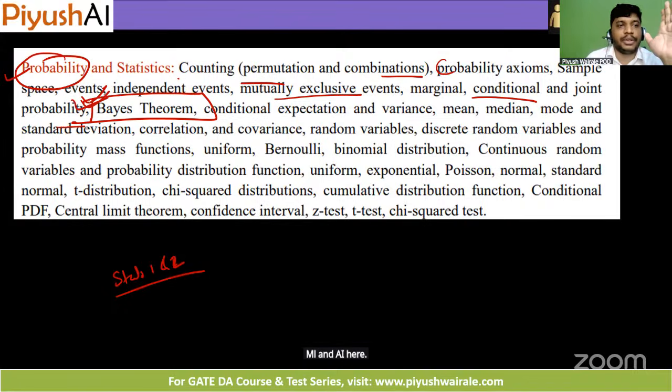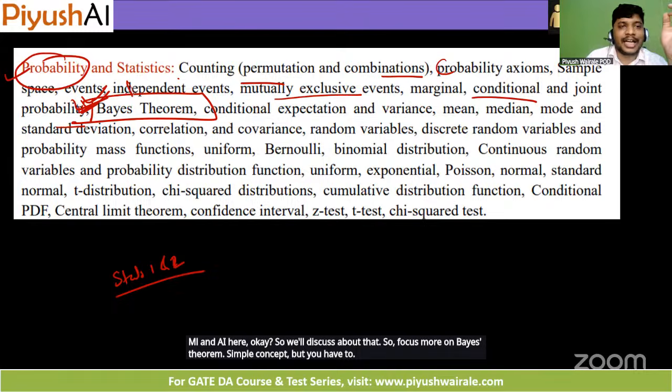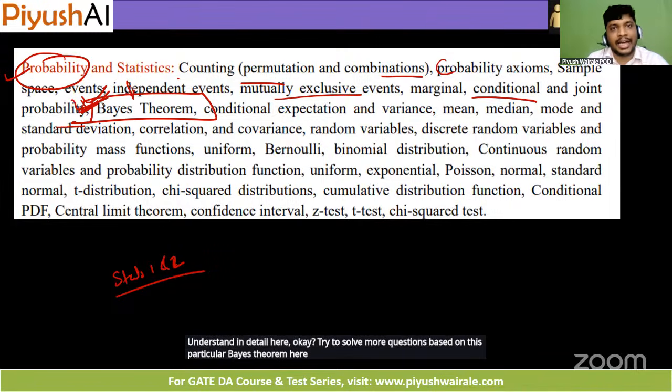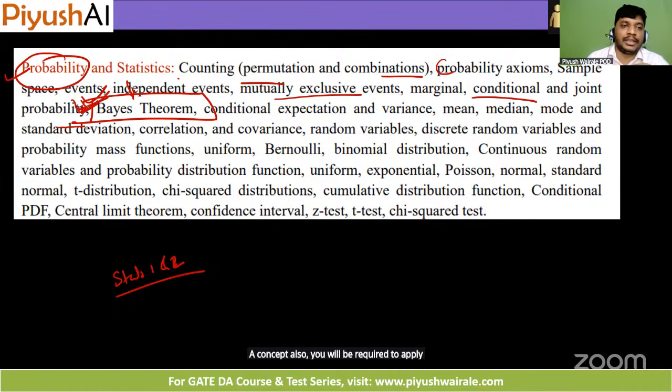So we'll discuss that. Focus more on Bayes theorem. Simple concept, but you have to understand it in detail here. Try to solve more questions based on this particular Bayes theorem, because in AI and ML concepts also, you will be required to apply this particular thing. So focus more on Bayes theorem.